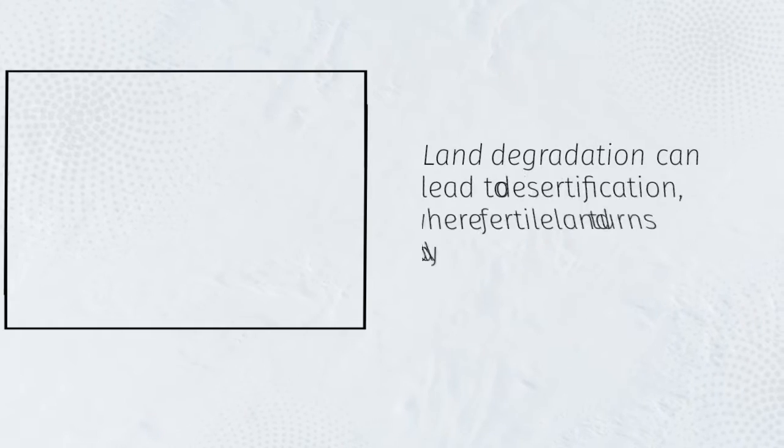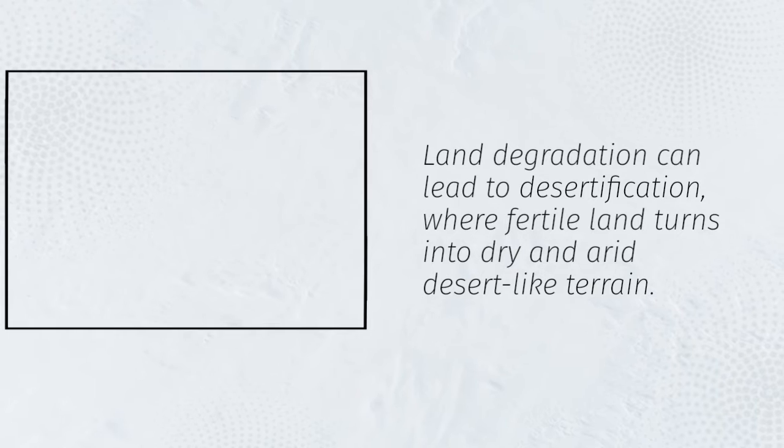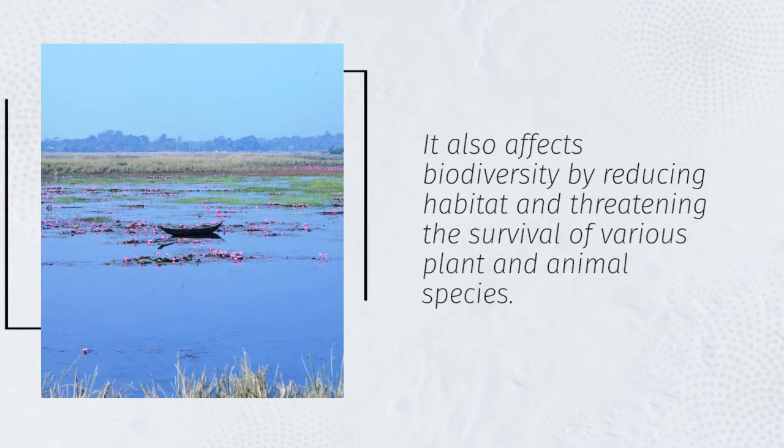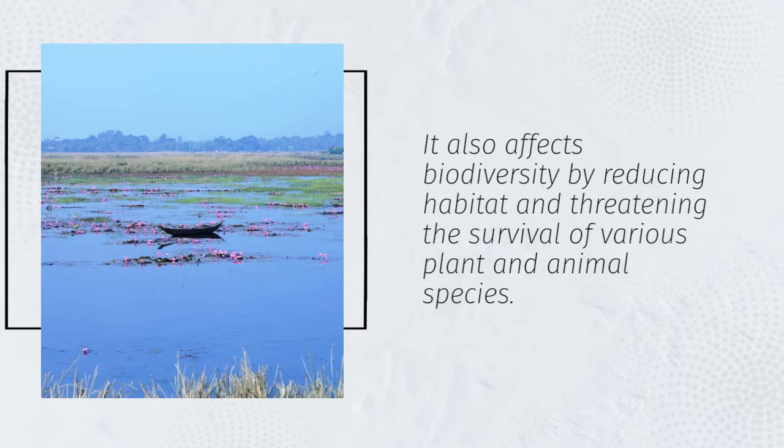Land degradation can lead to desertification, where fertile land turns into dry and arid desert-like terrain. It also affects biodiversity by reducing habitat and threatening the survival of various plant and animal species.